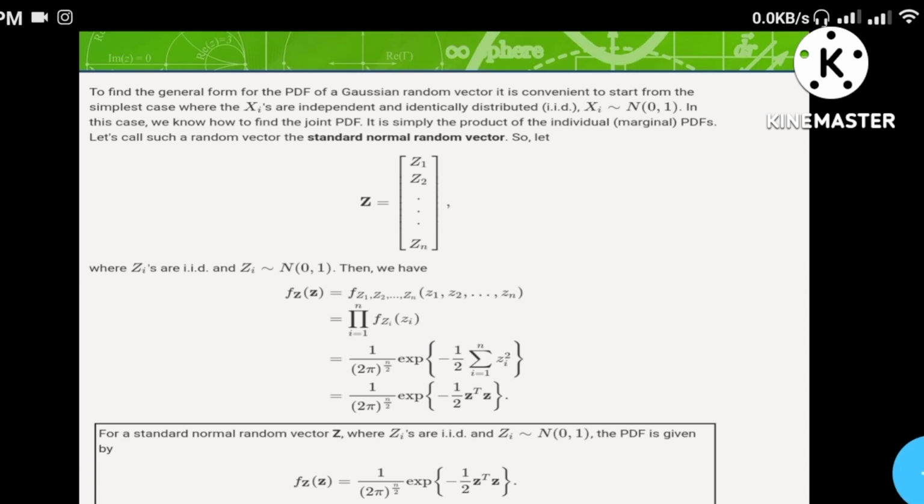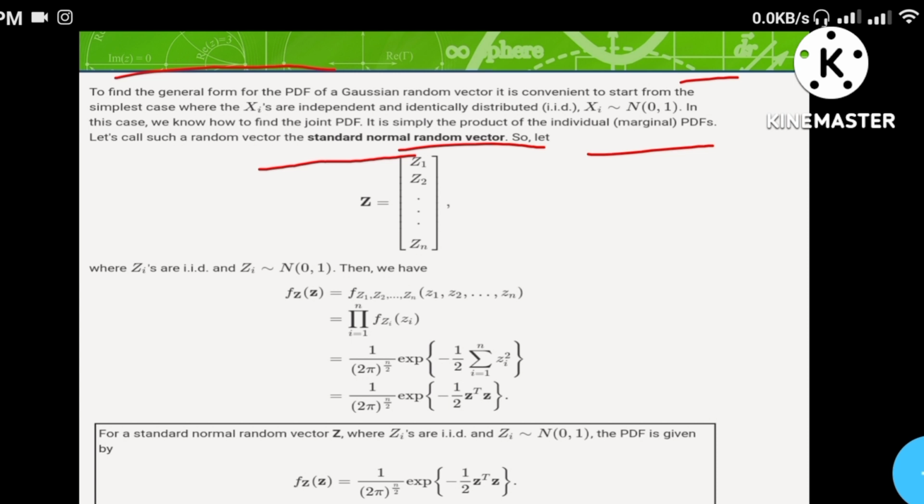To find the general form of the PDF of a Gaussian random vector, it is convenient to start from the simplest case where the Xi are independent and identically distributed, N(0, 1). In this case we know how to find the joint PDF: it is simply a product of individual PDFs. Let us call such a random vector a standard normal random vector.